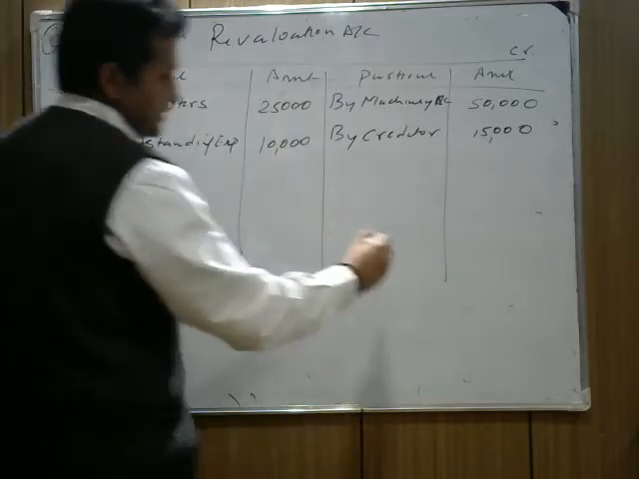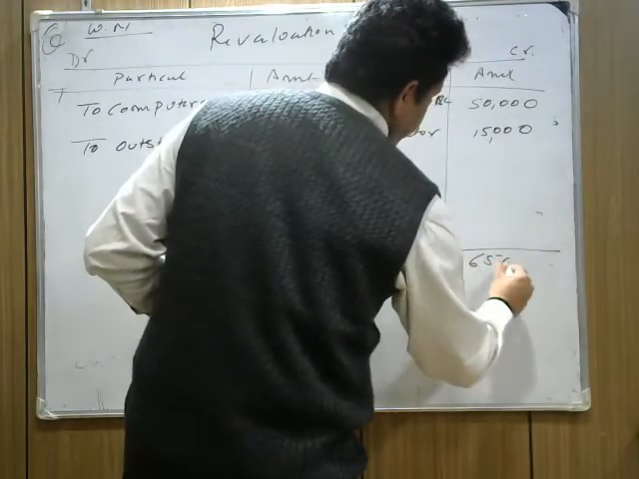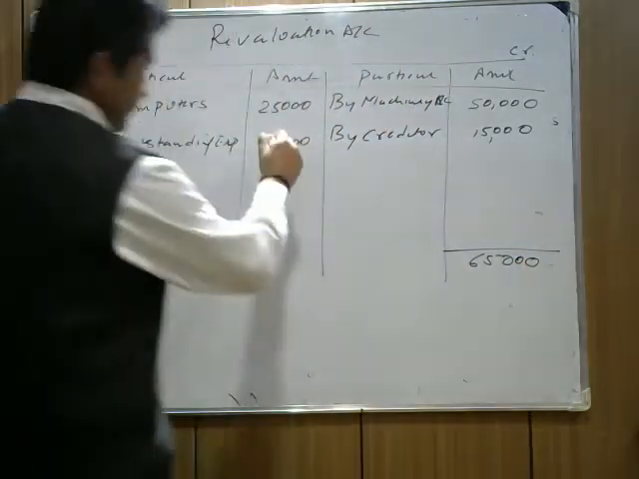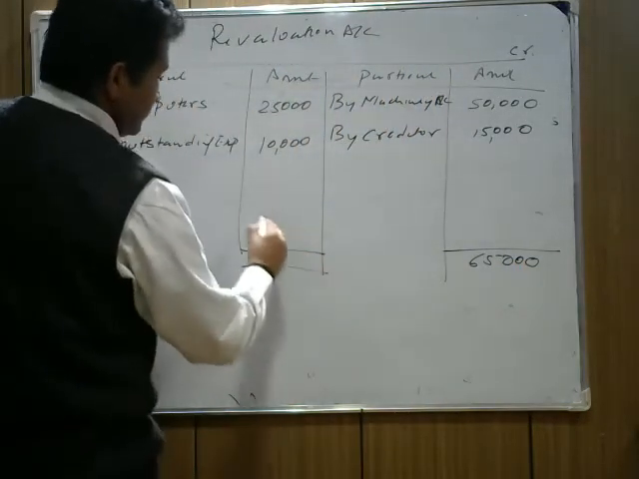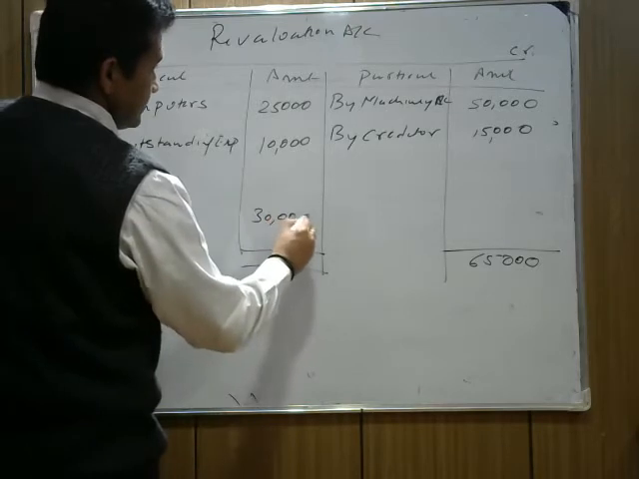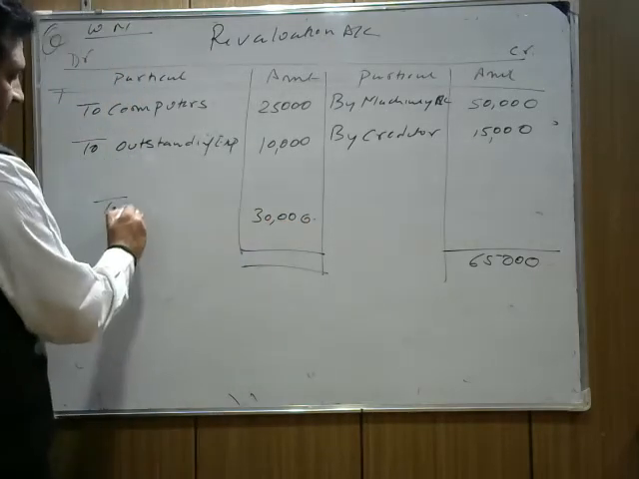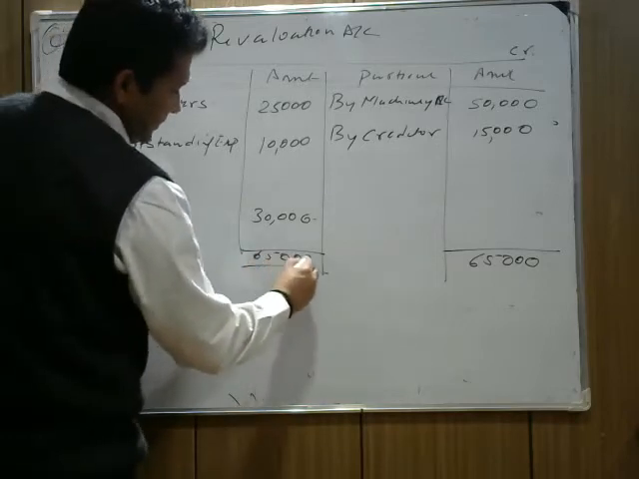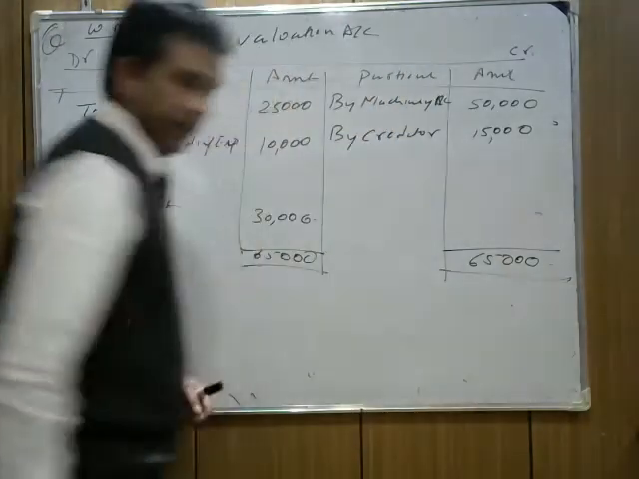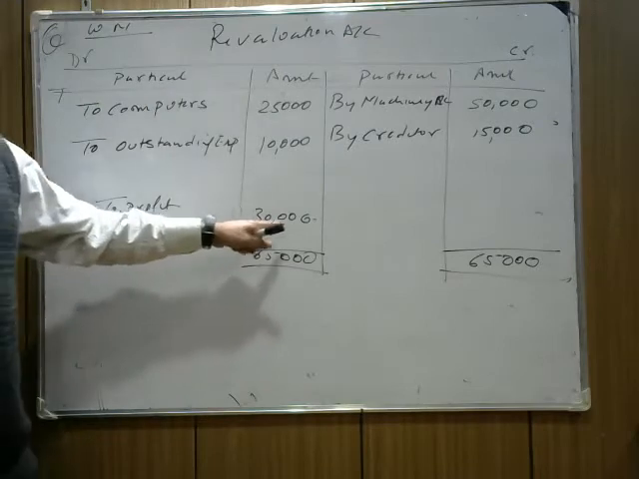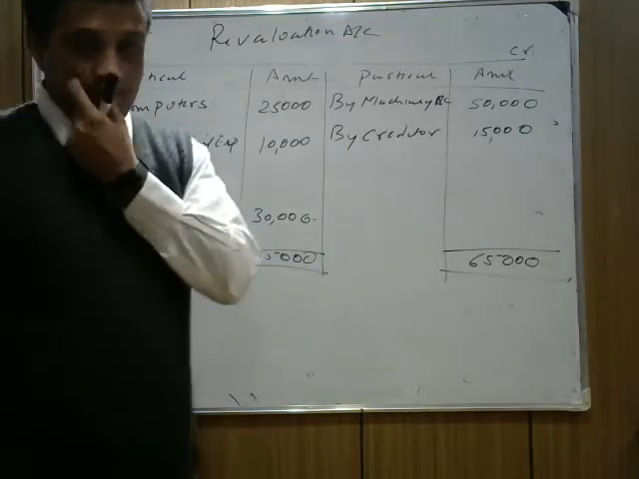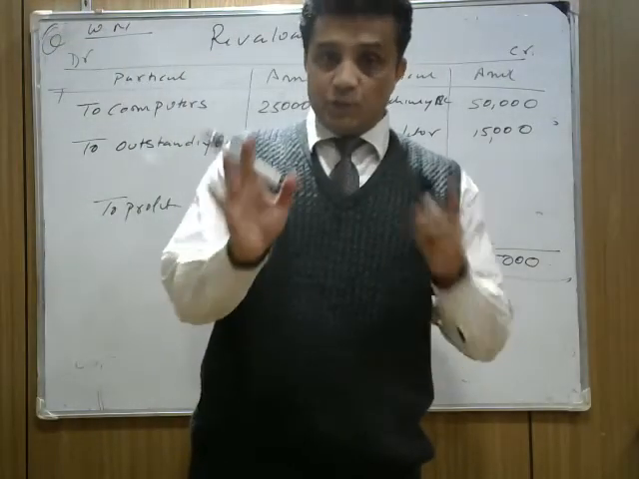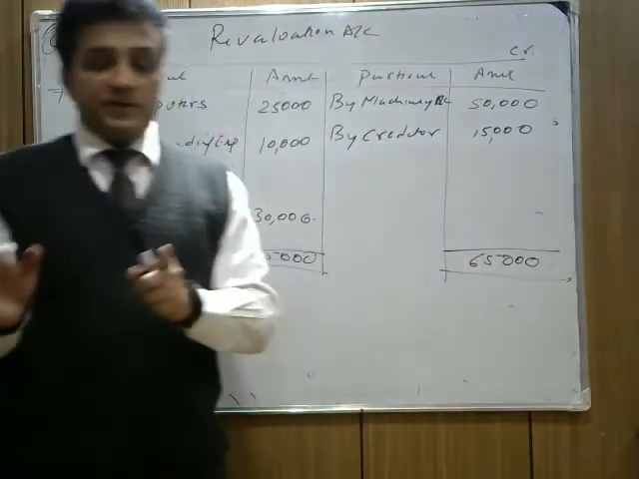Now what is the profit for us? It's 65,000. 65 minus 35, we get 30,000. This profit we do not distribute, because they say to pass the adjusting entry. So the profit we got from revaluation is 30,000. Now they change their profit sharing ratio.